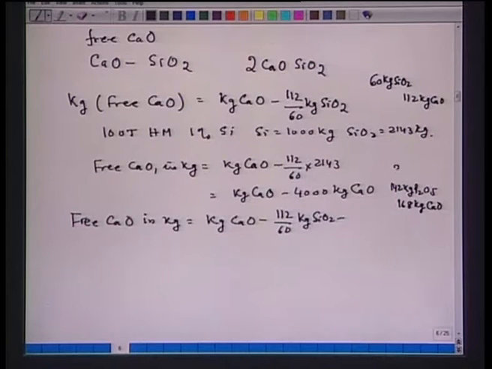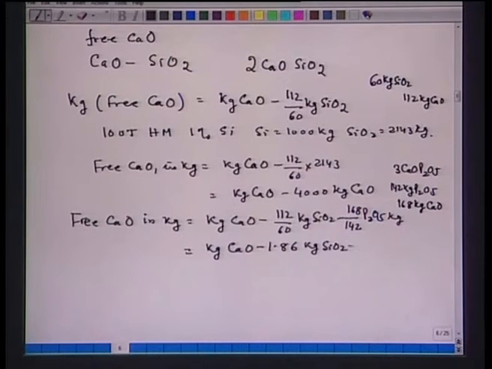We are considering the compound 3CaO·P2O5. So, that will be minus 168 upon 142 into P2O5 in kg. So, if I put it this way, this will be kg calcium oxide minus 1.86 kg SiO2 minus 1.183 kg P2O5. So, that is the concept of free calcium oxide in the slag.